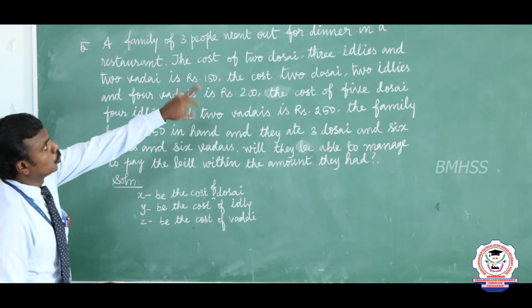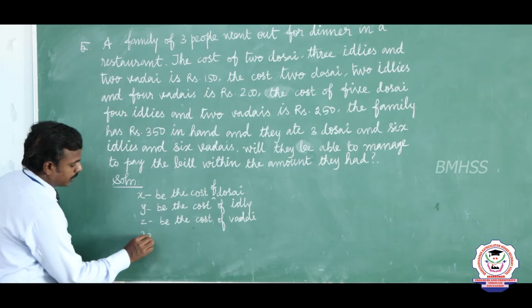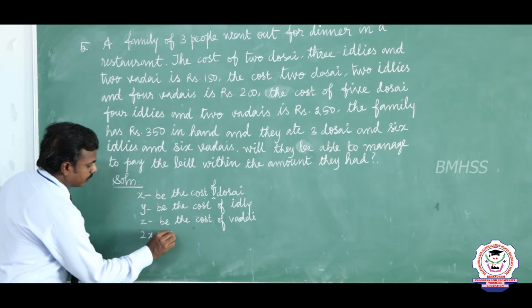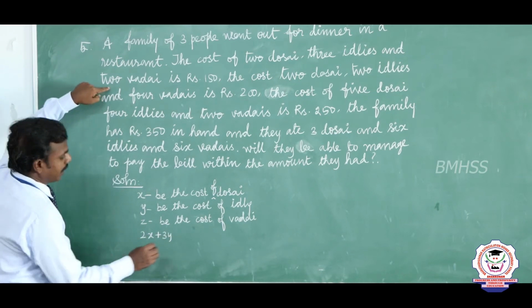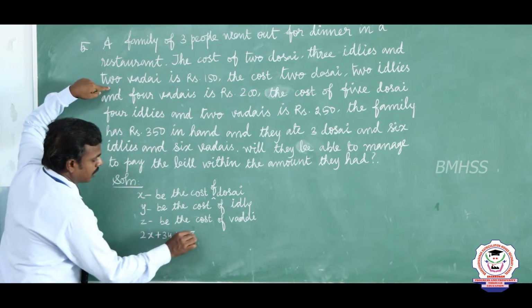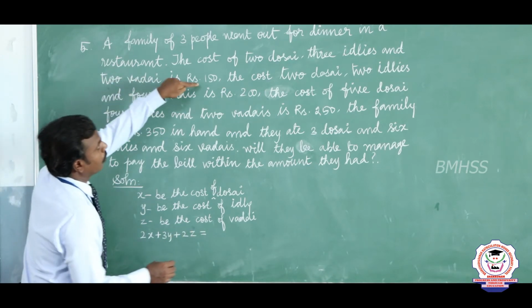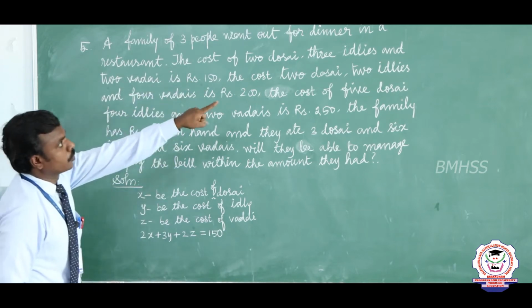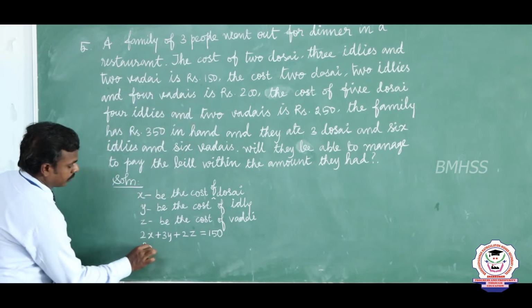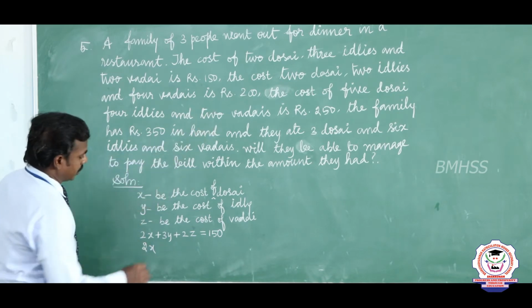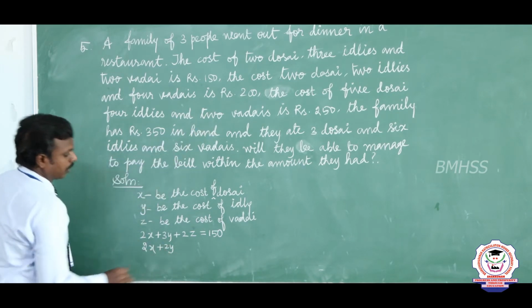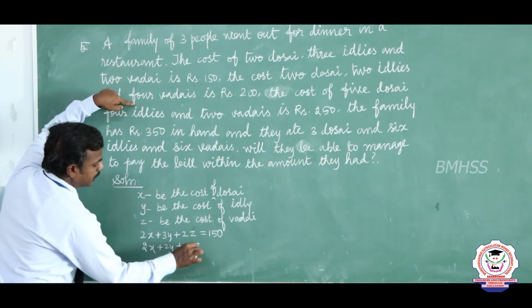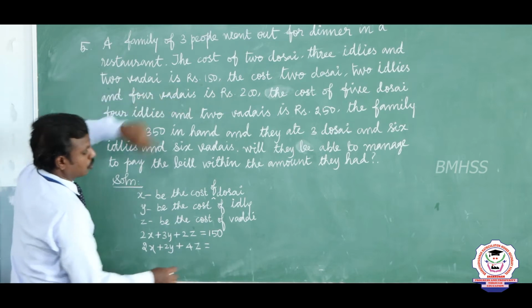The first condition: 2 dosai, so 2x, and 3 idlis, plus 3y, and 2 vadai, plus 2z, which is equal to 150 rupees. And the cost of 2 dosai, so 2x again, and 2 idlis, 2y, and 4 vadais, plus 4z, which is equal to 200 rupees.